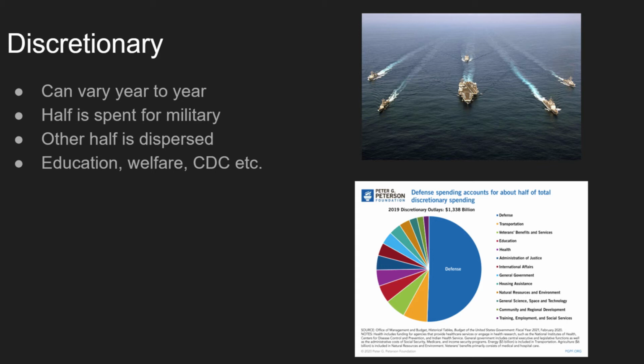The next kind is discretionary spending, which the government can change at will and is usually the kind that riles up debate. This includes a variety of programs, but the most notable and controversial is defense spending, which takes up around half of the discretionary spending. The other half of discretionary spending is divided up amongst other government programs such as welfare and education, to name a few.